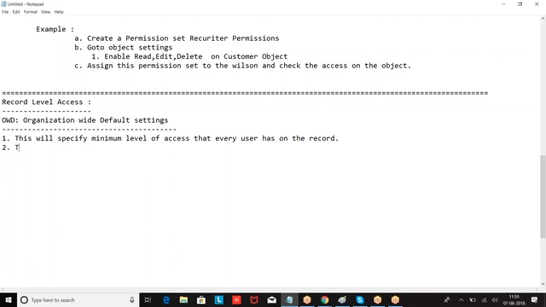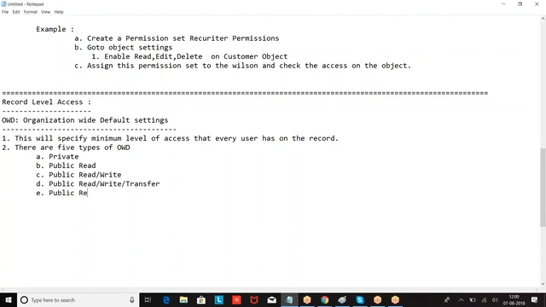Right. There are 5 types of OWD. So what are they? Private, public read only, public read write, public read write transfer, public full access.